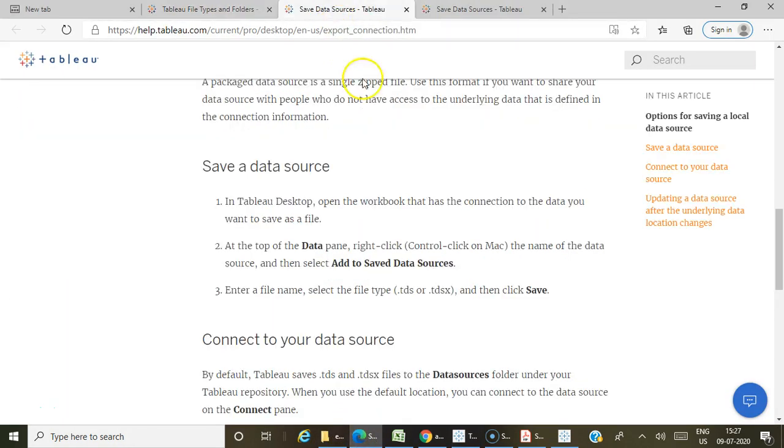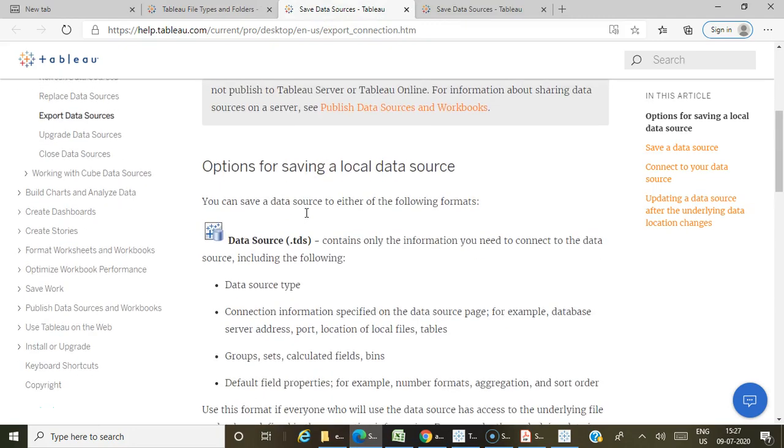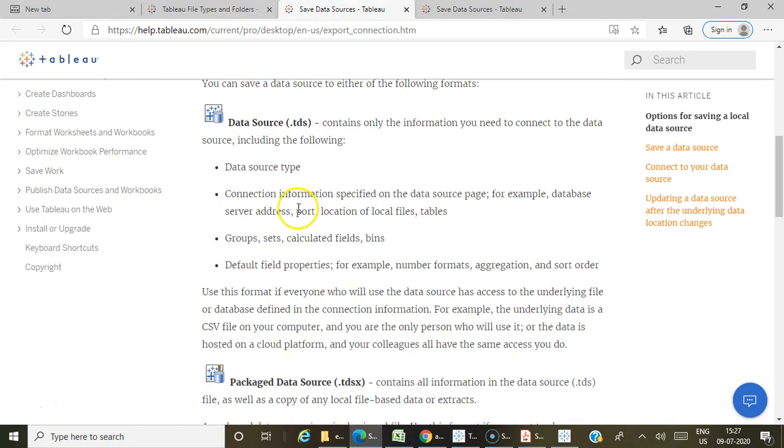If you save a file as a TDS, it will contain the information you need to connect to that particular data source, which will have the data source type and any connection information specified to that data source.